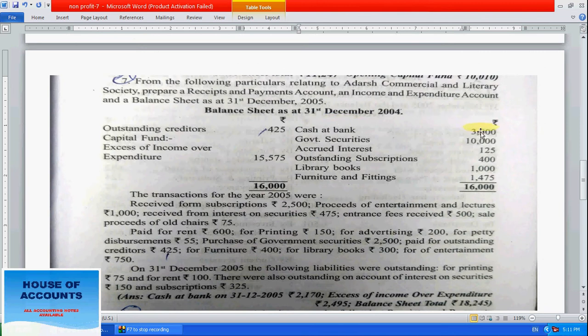Last year cash, how much? 3000. Cash at bank last year, from last year's balance sheet.